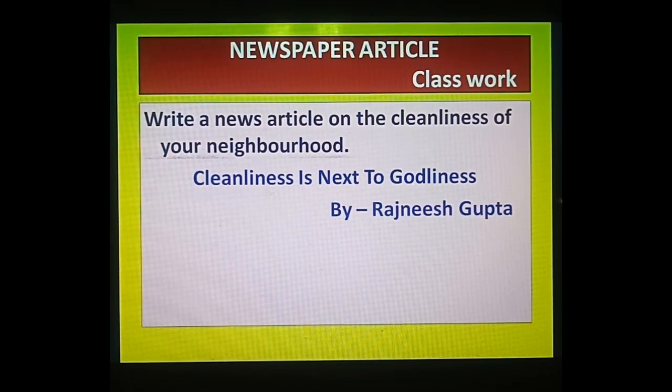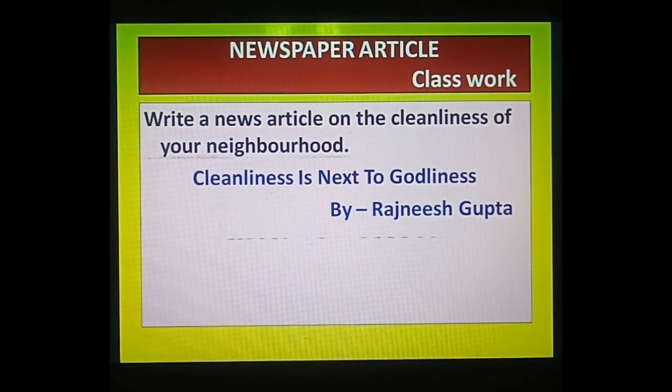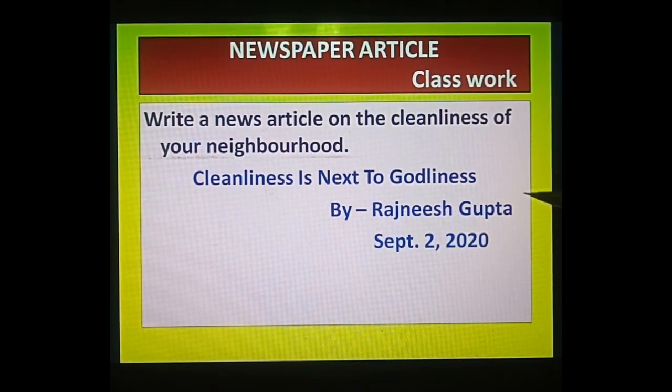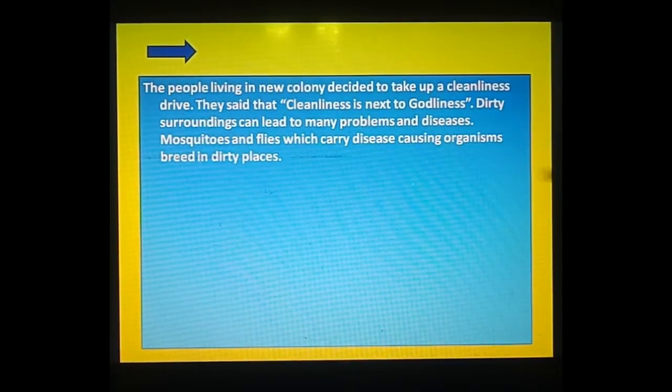Fine. Then the byline. In the byline you will not write down "by", just the name of the person, Rajneesh Gupta. It means this newspaper article is written by Rajneesh Gupta. After that, the date, September 2nd, 2020. Then the place, Alwar. Fine, so this we have mentioned completely. After that, leave one line and then you have to start your content. If you want, you can separate it into paragraphs as I have done.